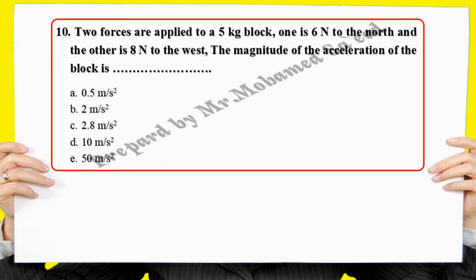Two forces are applied to a 5 kilogram block. One is 6 Newton to the north and the other is 8 Newton to the west.